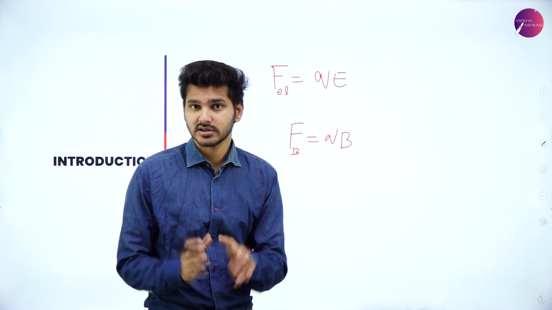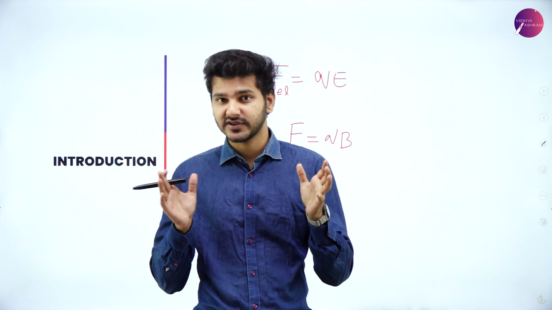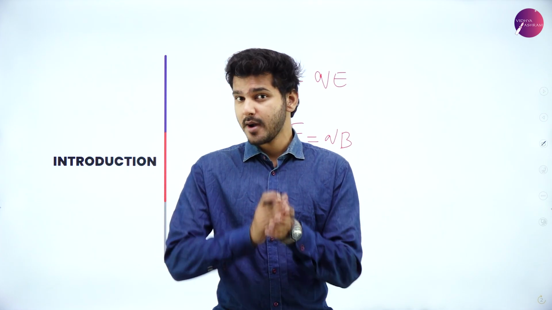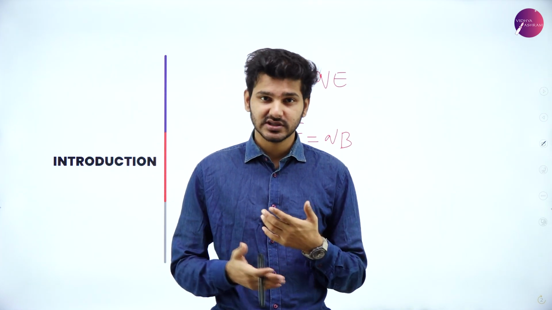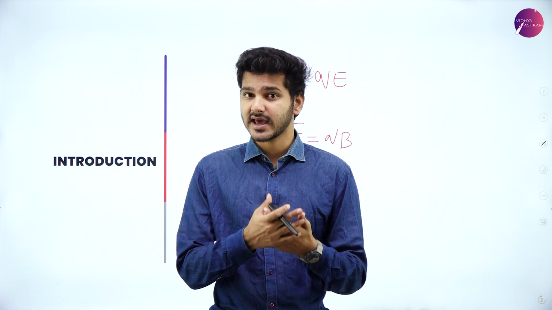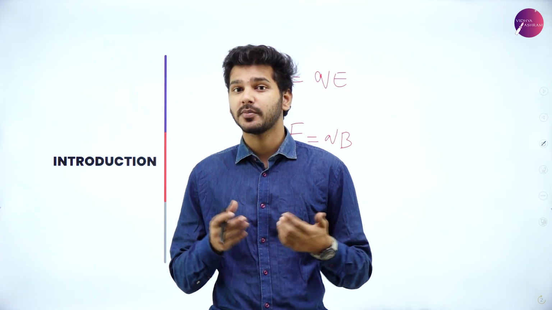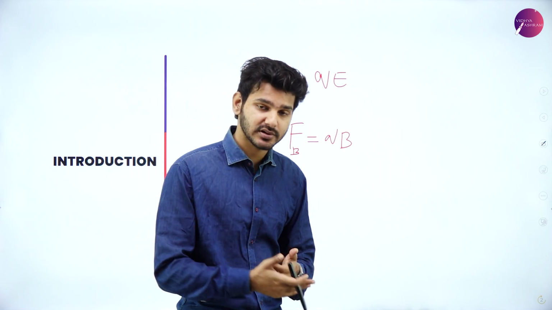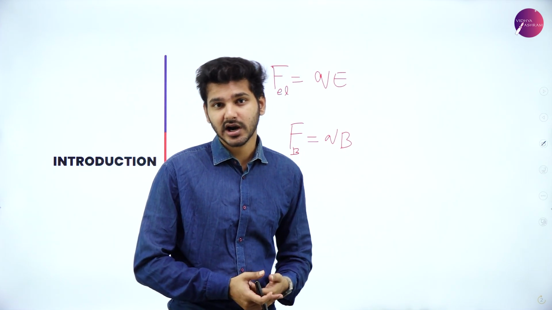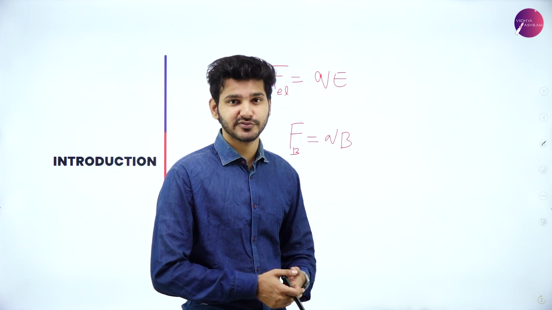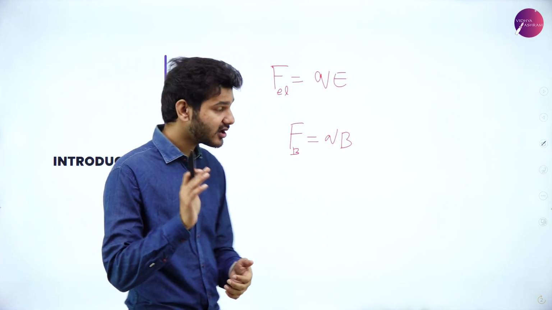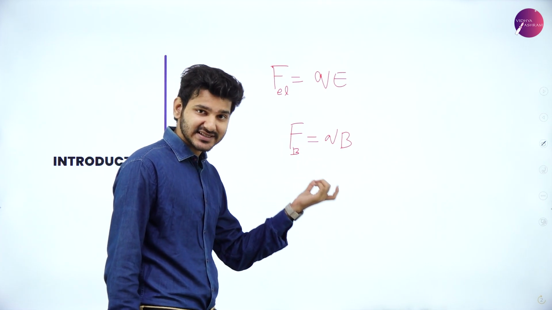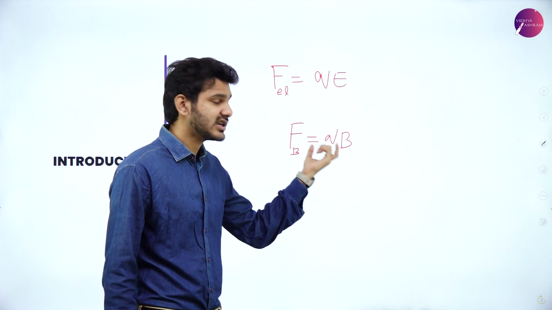Theoretically, they exist. Just a side entry apart from everything. Your NCERT says that there are no monopoles existing in nature. But actually, Maxwell's equations and other theoreticians have theorized that there is existence of a particle known as magnetic monopoles. It is theoretically possible. In principle, it is possible. But practically, we are unable to find it. So, if you ever manage to find it, there's a Nobel Prize waiting for you. Anyways, if we could find monopoles existing, then we could have written this equation as QB.